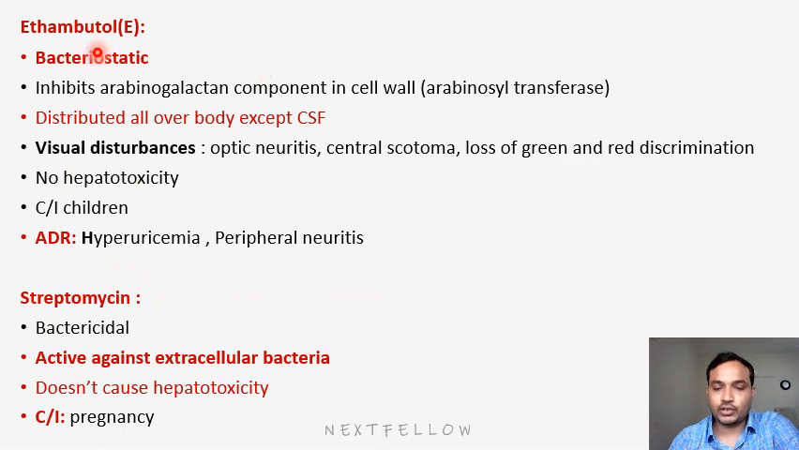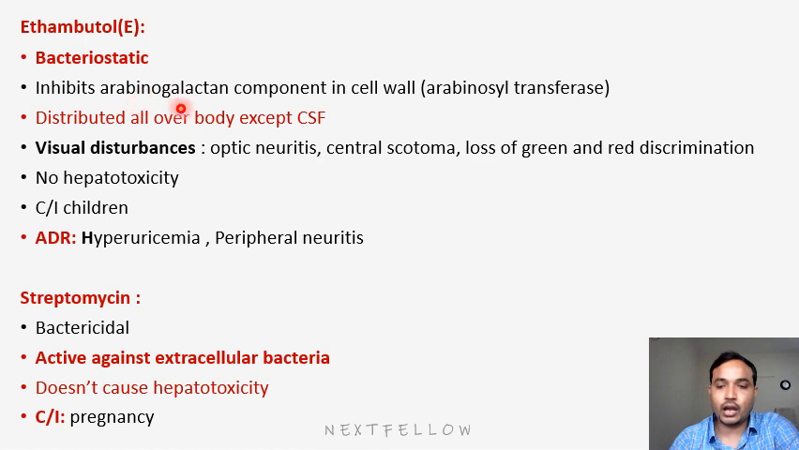Next is ethambutol. Ethambutol is a bacteriostatic drug. That's the fundamental difference. All first line drugs are bactericidal, except ethambutol, which is a bacteriostatic drug. It inhibits the arabinogalactan component in the cell wall by inhibiting the enzyme arabinosyl transferase. By inhibiting this enzyme, it will show bacteriostatic activity.